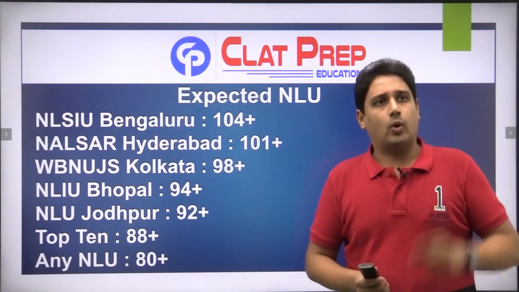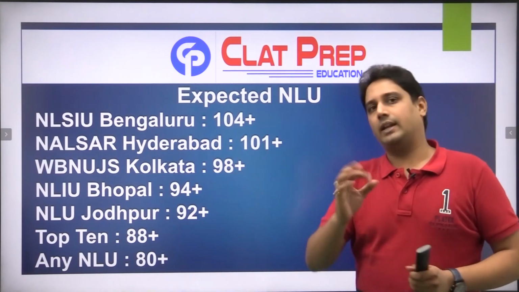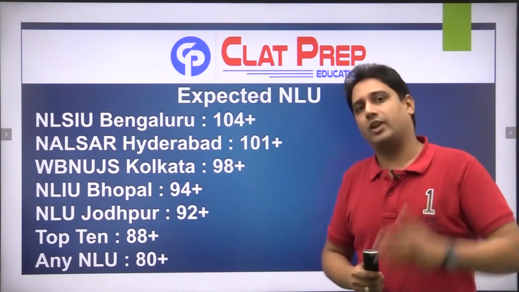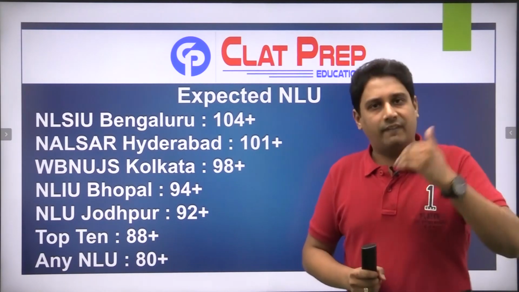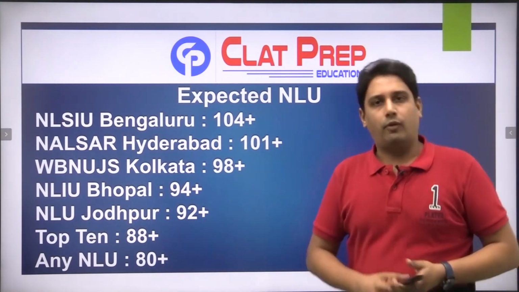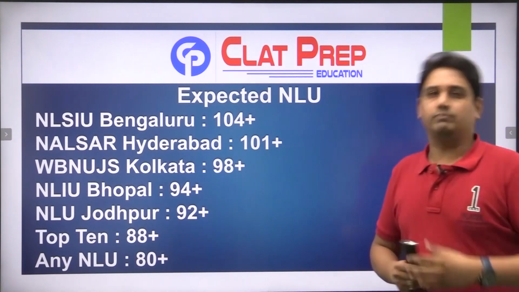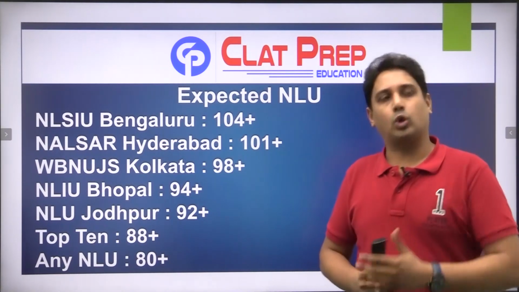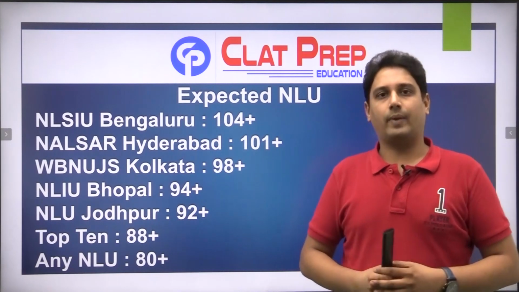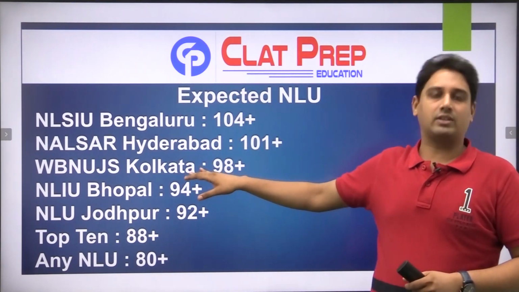ठीक है. Then अगर coming to the expected NLU कि आपको किस स्कोर पे कौन सा NLU में सीट मिल जाता. So if you score 104 plus in this mock, you will definitely get a seat in NLSIU Bangalore. ठीक है. Then if I talk about Nalsar Hyderabad, it was 101 and above. For Kolkata, you had to score 98 and above. Then to Bhopal, 94, and then coming to Jodhpur is 92 plus. Right. So for the top 5 NLUs, 92 at minimum was required.